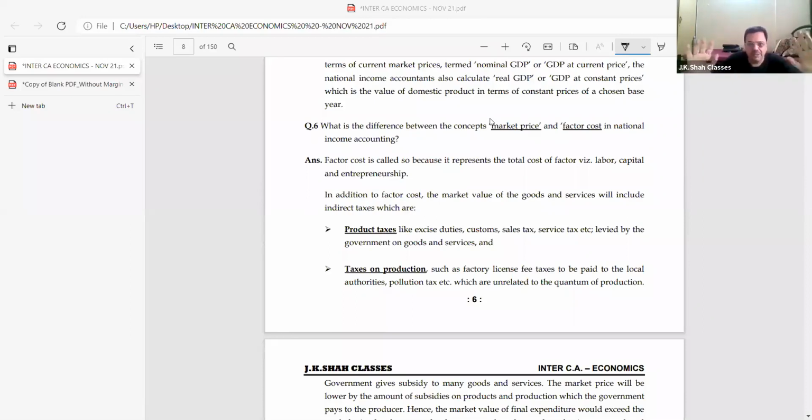When I'm calculating national income, I can calculate national income in the year 2021 at the 2021 prices. So I consider 2021's quantity and 2021's price. So that is current price. Now, if the prices have gone up in the year, national income gives me an inflated figure. That is wrong.